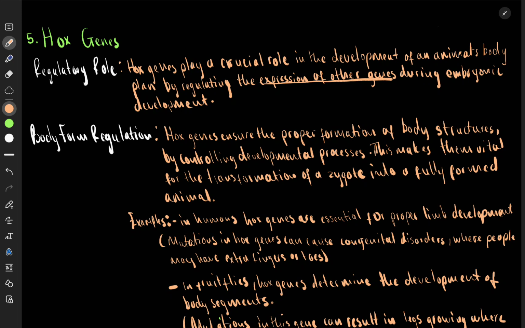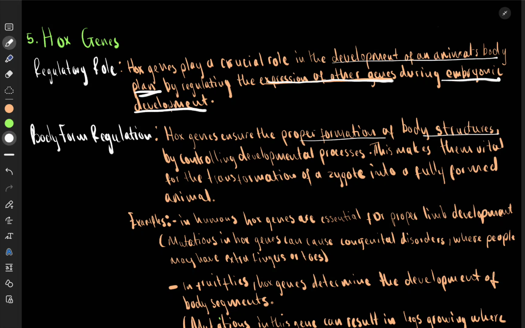Point number one, they regulate the expression of other genes during embryonic development. They control which gene is going to be expressed. Why is this important? Hox genes ensure proper formation of body structures. So here's what we said again. They are important in the development of your body plan. Hox genes are important in the development of an animal's body plan.